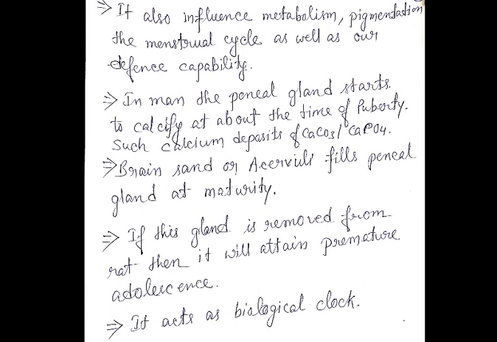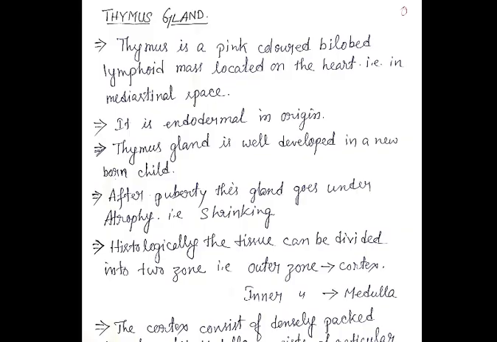The next gland we need to discuss now is the thymus. This is the thymus gland. It is a very important endocrine gland. The thymus gland is situated in the anterior part of the heart, in the mediastinal space.